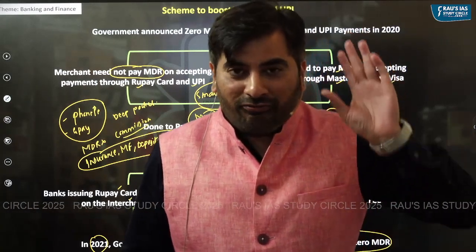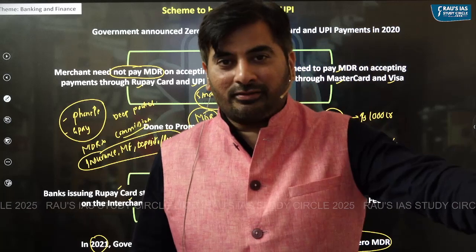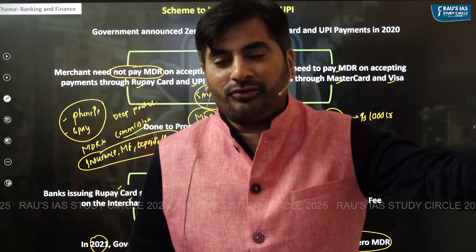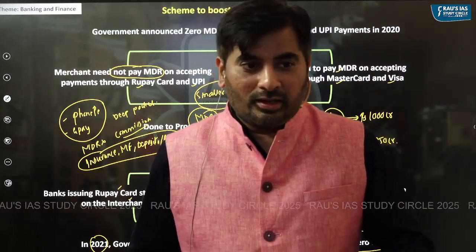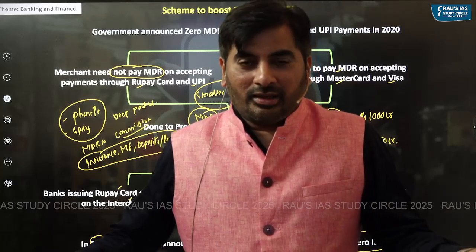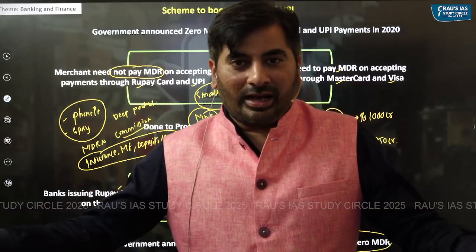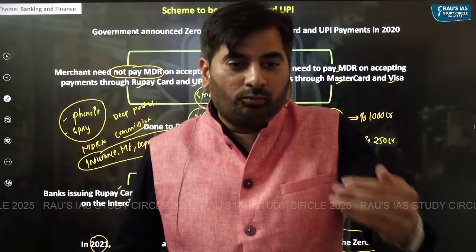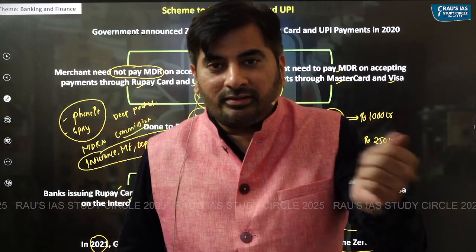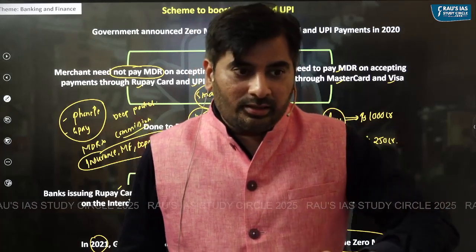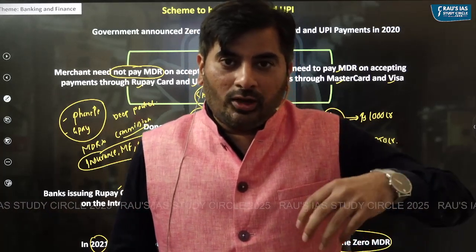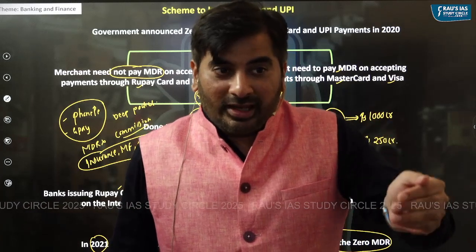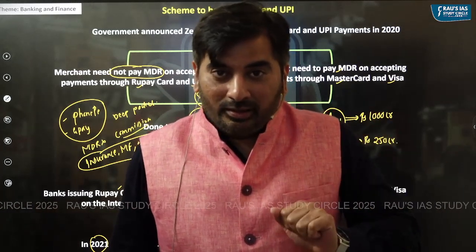One of the reasons for the phenomenal success of UPI is it is free of cost. I as a customer need not pay anything for UPI payments. Merchant does not have to pay anything for the UPI payment. That is why customers and merchants both have accepted UPI on a large scale. Imagine if merchants are required to pay MDR on accepting payment through UPI.